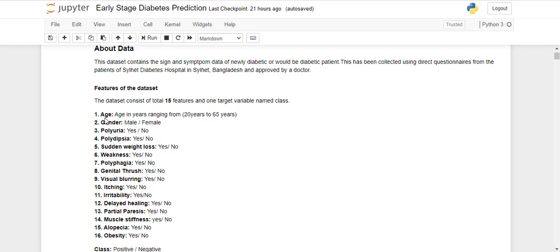The two features are age and gender. Age is basically a continuous variable, and it ranges from 20 to 65 years. Apart from that, there's gender, and apart from these two features, all the other features are the symptoms. Based on that, we will decide whether the patient is suffering from diabetes or not. So these are very critical features, and we'll discuss every feature one by one.